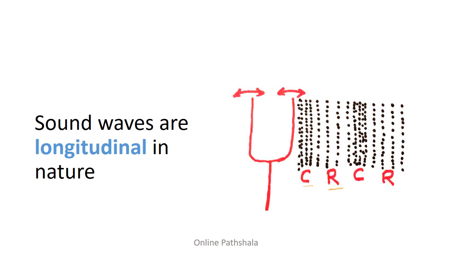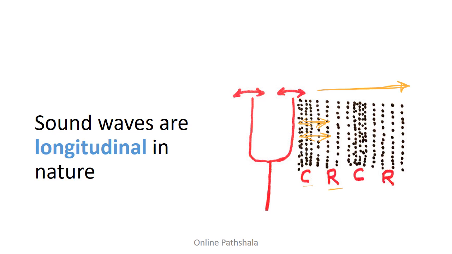And when we look at the direction in which these particles oscillate around their mean position, and the direction in which the wave is traveling, that is the direction in which the disturbance is traveling, they are the same. So that is what is meant by sound waves being longitudinal in nature.